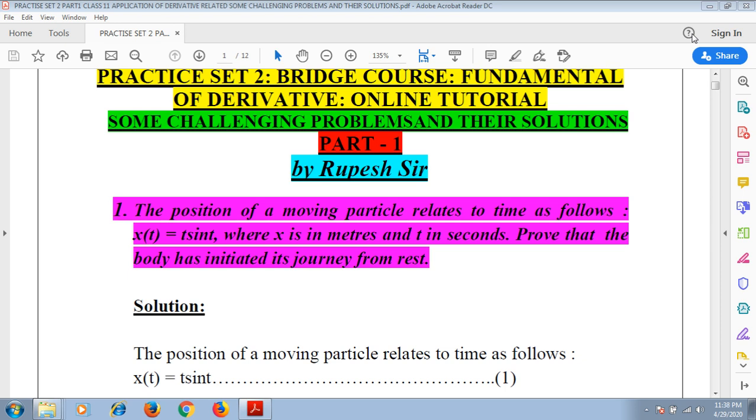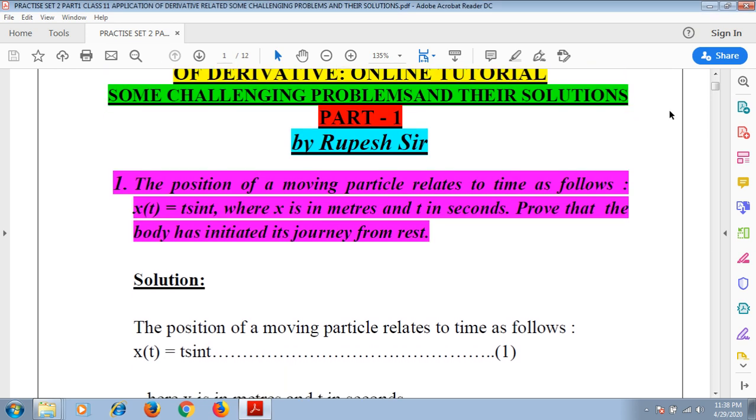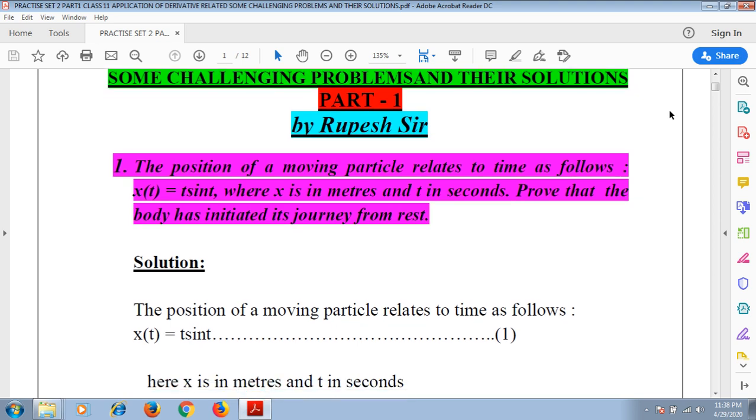Today we are going to discuss some challenging problems and their solutions regarding the fundamentals of derivatives and their applications. Okay? Today it is part 1. Let us move ahead. First problem: the position of a moving particle relates to time as follows, x(t) equals t sin t, where x is in meters and t in seconds. Prove that the body has initiated its journey from rest.